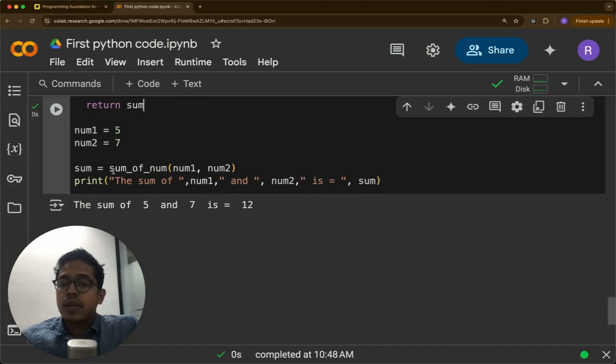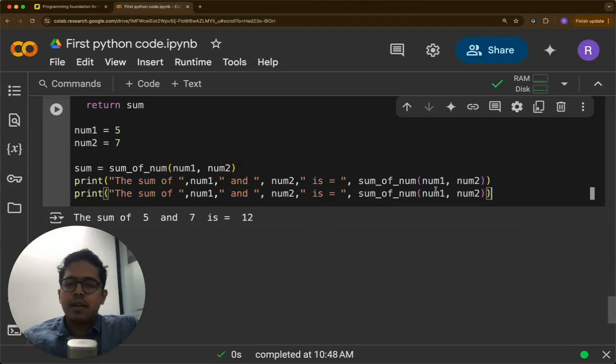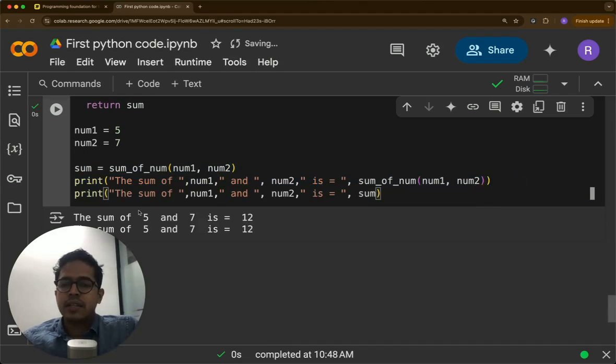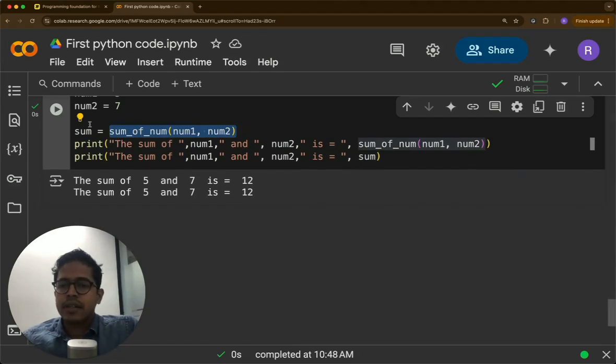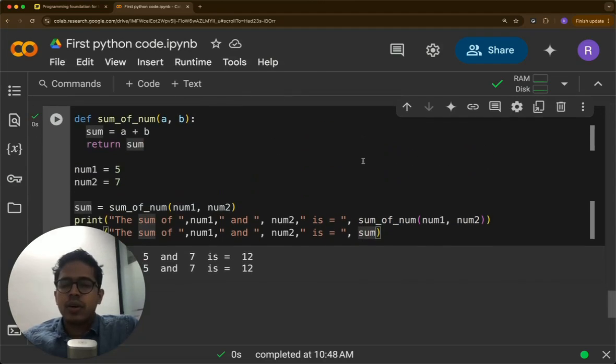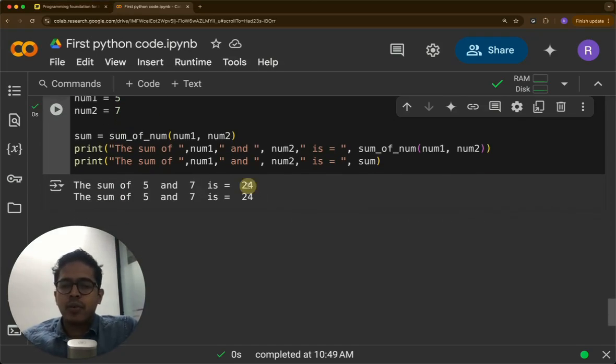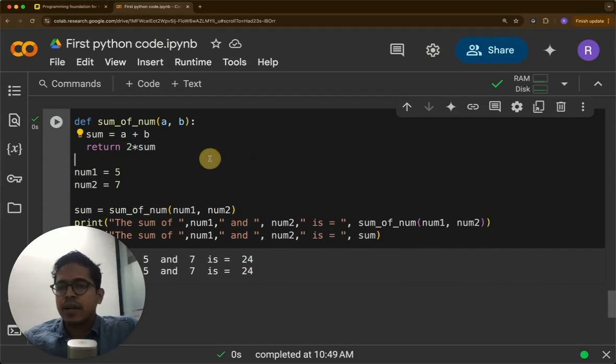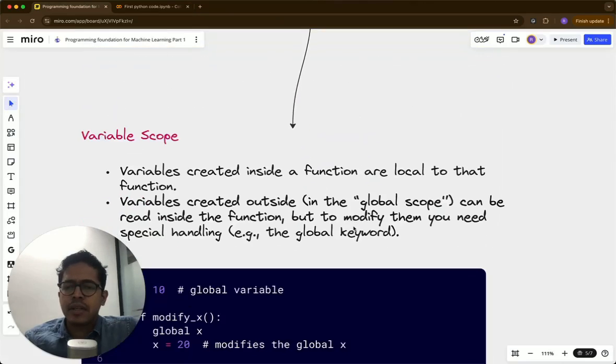One more thing we can do is, instead of storing in the sum, we can directly call it here. So we can directly call it here, then also it will be 12. So this is valid. This is also valid. Here we are calling the function and storing the sum, and here we are directly calling the function. So whatever is returned is being printed. Here, on the other hand, the value that was stored is getting printed. So this is how you return a value from a function. Here you are returning sum. If you return 2 into sum, then the output will be doubled, 24. So whatever you want to return here, you can return. All right. So that is a fairly simple thing about functions.